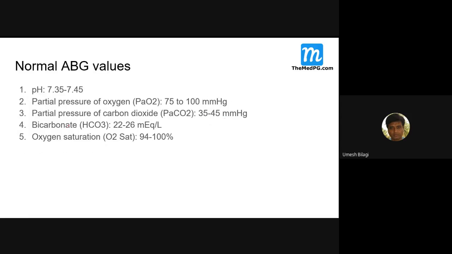You just have to memorize these things. The pH of the blood is 7.35 to 7.45. The PO2 is 75 to 100 mmHg, which can also be expressed as a percentage saturation. The PCO2 is 35 to 45 and bicarbonate is 22 to 26, though some people say 23 to 28. Remember these values, don't forget them. Sodium and potassium will come later.